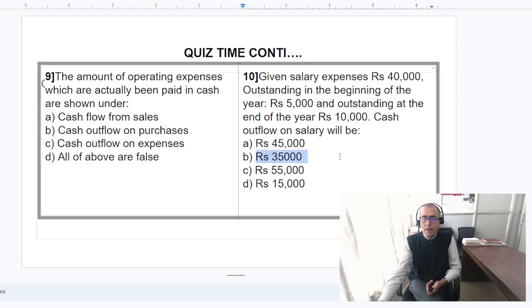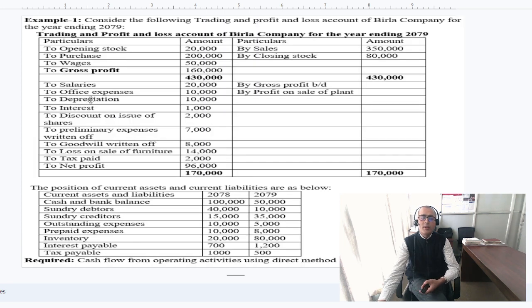Okay, now based on this background and these questions, let's move to what type of question there would be. Basically, during your exam you will be provided either the profit and loss account or the income statement. Here you are given the trading and P&L account. Okay, friends, now let's move to the trading and P&L accounts.